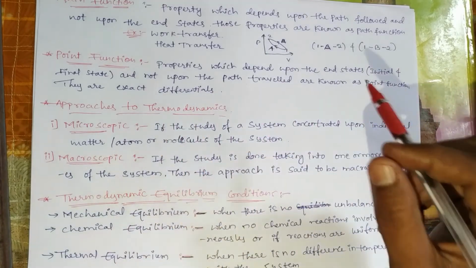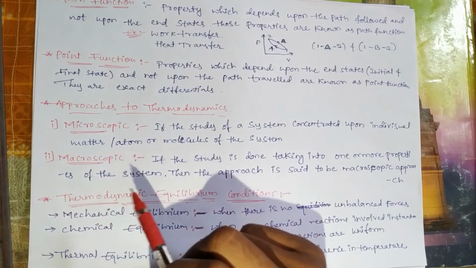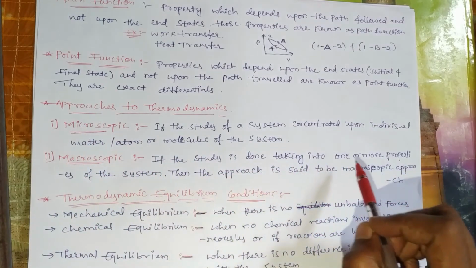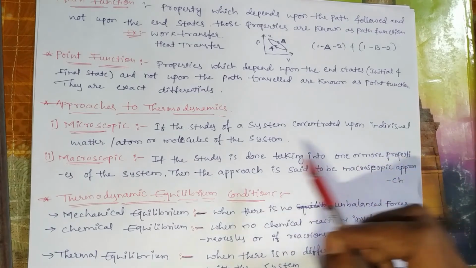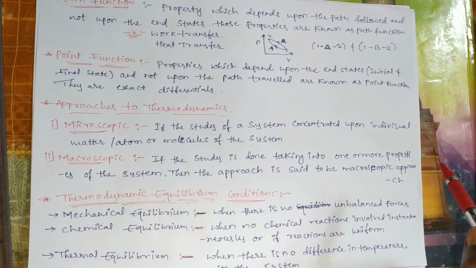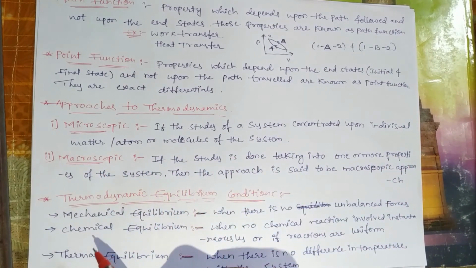It is the study of only individual atoms. In macroscopic, the study is done taking into account one or more properties. That we call macroscopic approach.